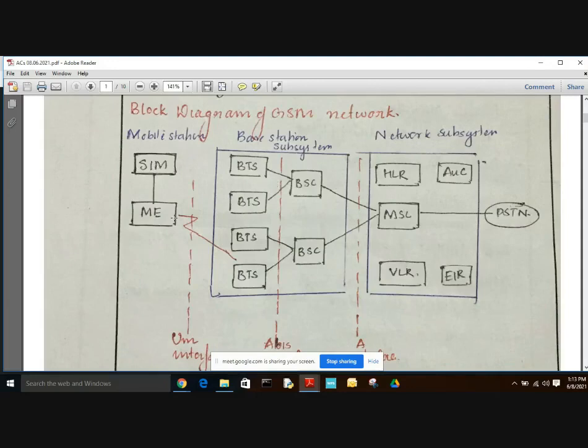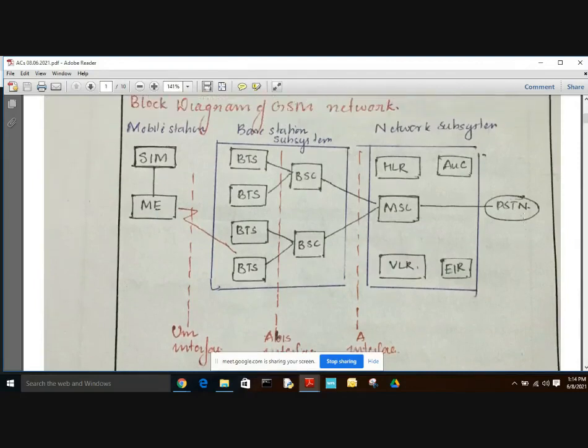Here the mobile station consists of the SIM and mobile equipment, and the base station subsystem consists of the BTS, that is base station transceiver, and the BSC, that is base station controller. The network subsystem consists of the MSC, which is the central unit of this network subsystem, that is the mobile switching center, the HLR, that is home location register, the VLR, that is visitor location register, the EIR, that is equipment identification register, and the AUC, which is nothing but the authentication center. This MSC is connected to the public switched telephone network.